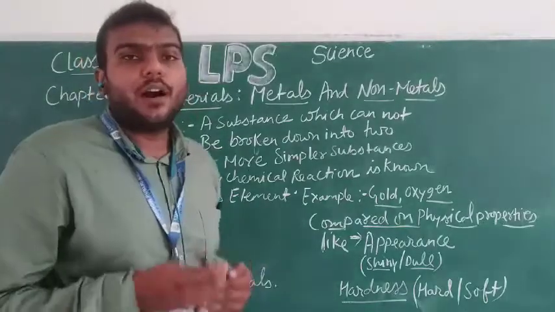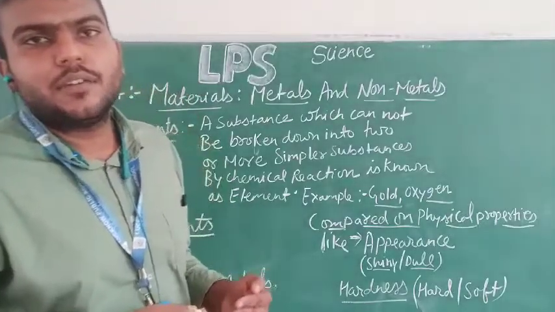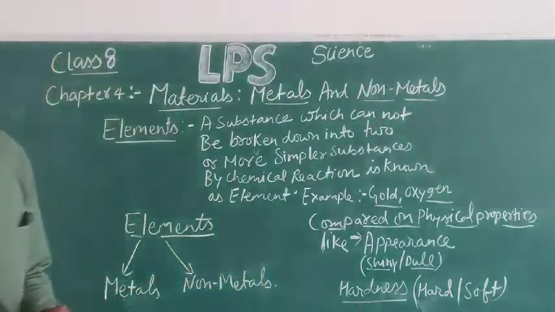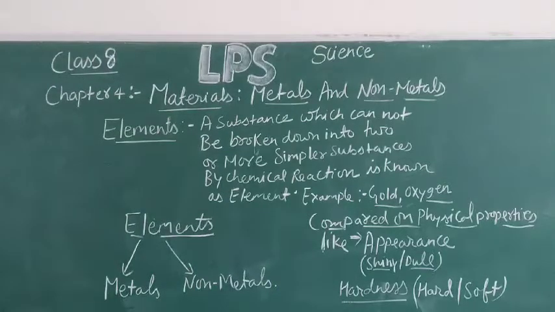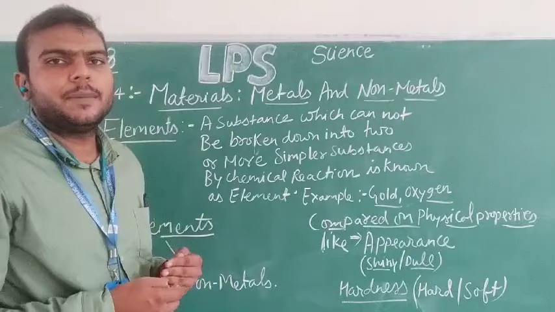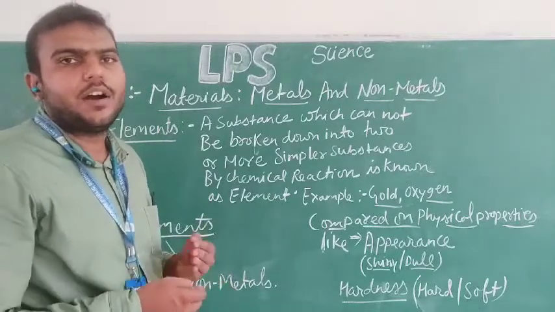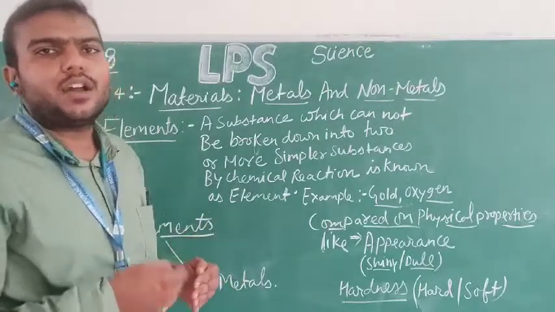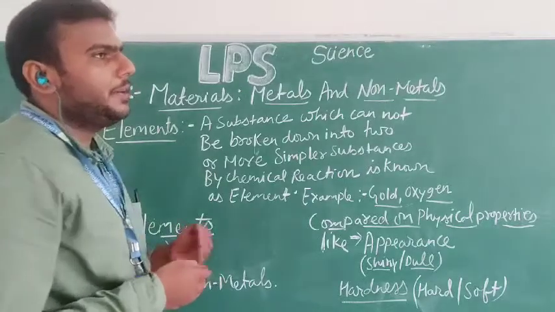Such categories will be used for the comparison of metals and non-metals. In the next part, I am going to compare the physical properties of metals and non-metals on these different bases.